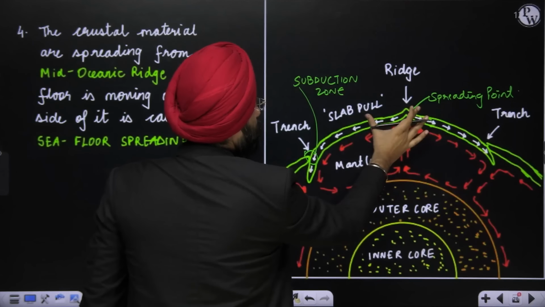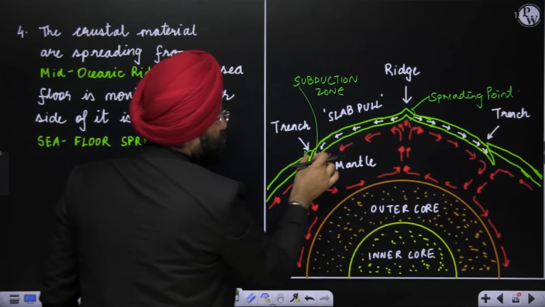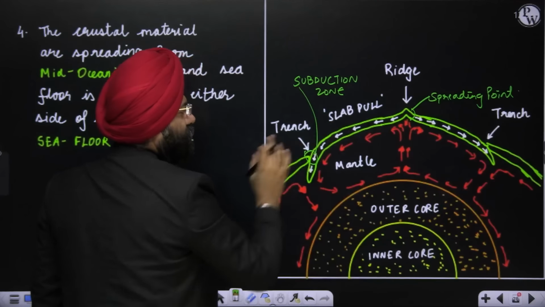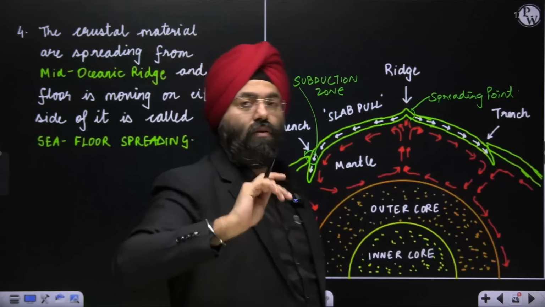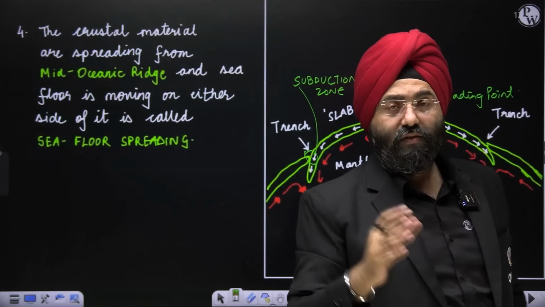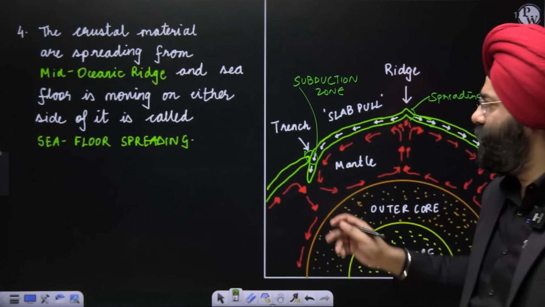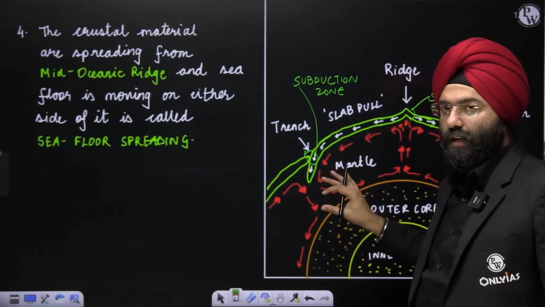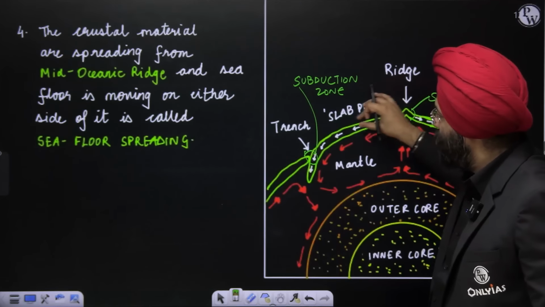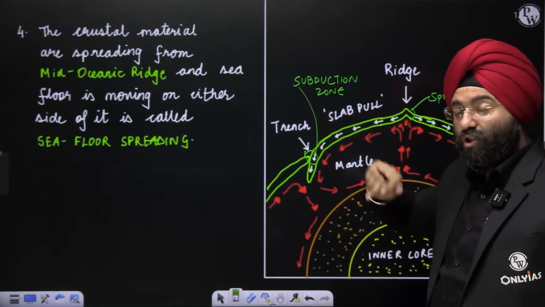Where it is spreading, it is known as spreading point. Where one plate is moving under or subducting another, it is known as subduction point. Now, please understand, that is why you will see the convectional currents basically focus on the internal part. Seafloor spreading is talking about what is taking place on this part. Both of them are intricately linked.